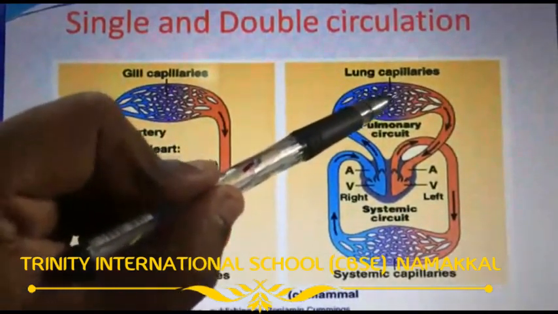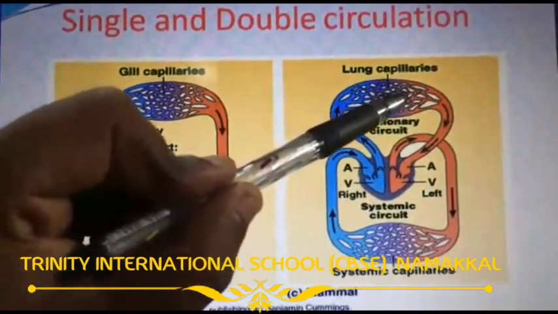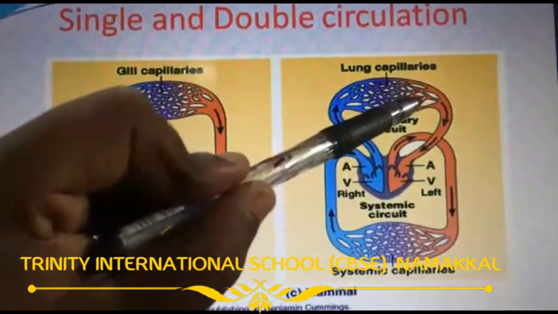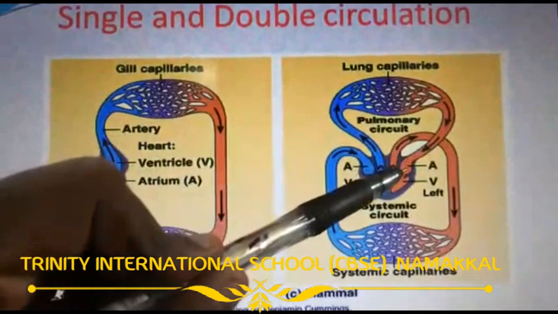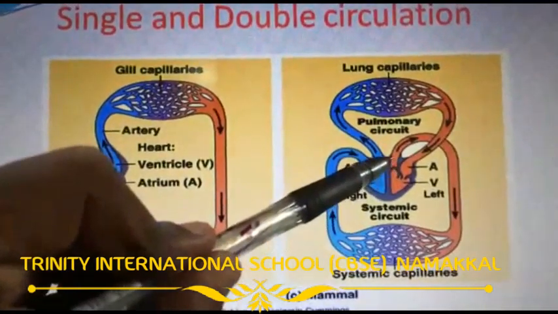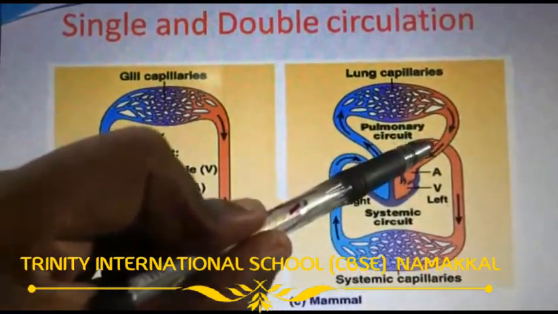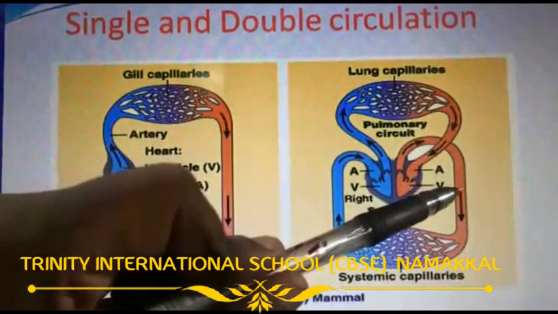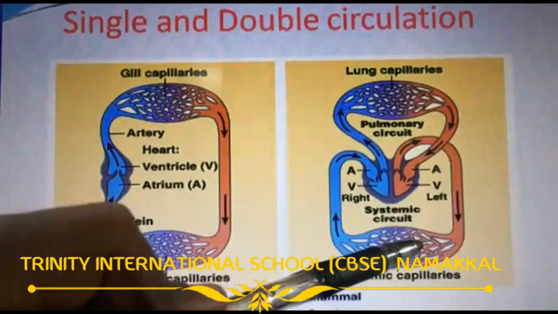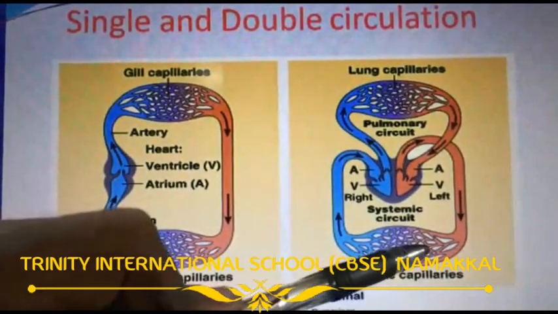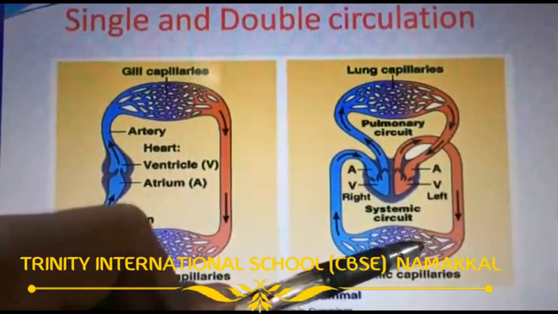Here gas exchange occurs and it is converted into oxygenated blood. Then the oxygenated blood travels into the heart. Then the heart pumps the blood and the oxygenated blood travels to all parts of the body through the arteries and blood capillaries.